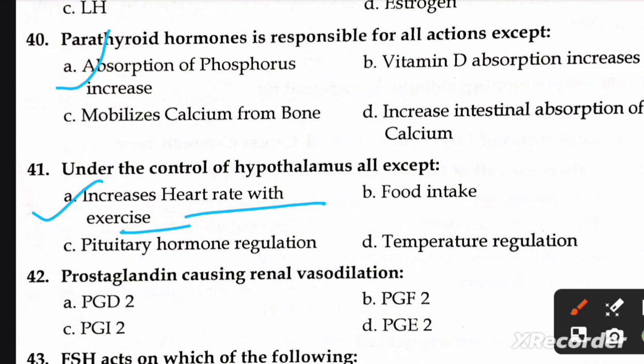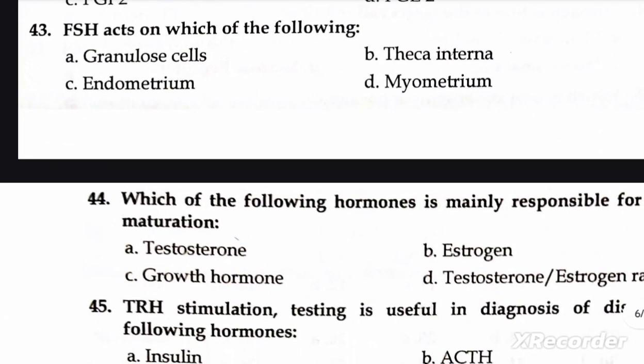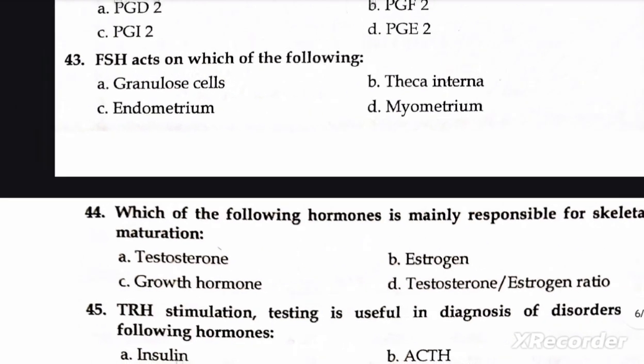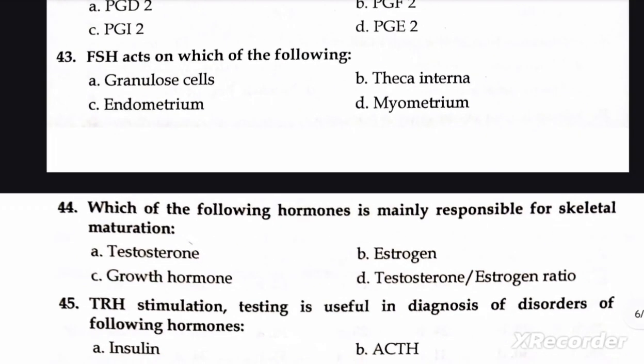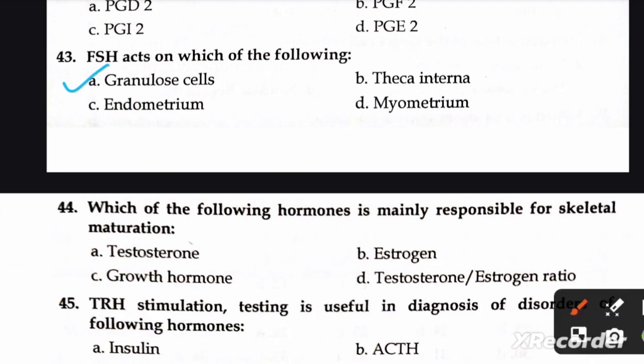Next question is, prostaglandin causing renal vasodilation. A. PGD2, B. PGF2, C. PGI2, and D. PGE2. Right option is D. PGE2. Next question is, FSH acts on which of the following? A. granulosa cells, B. theca interna, C. corpus luteum, and D. myometrium. Right option is A. granulosa cells.